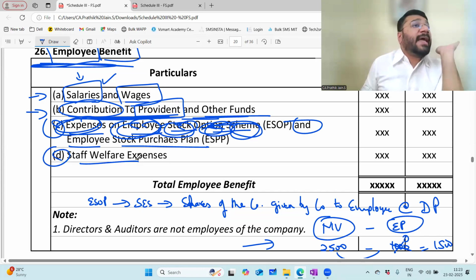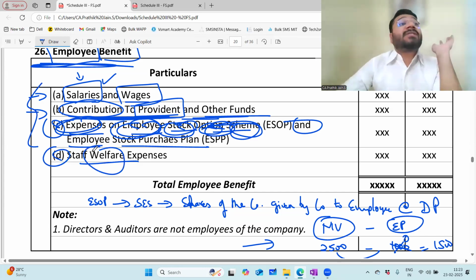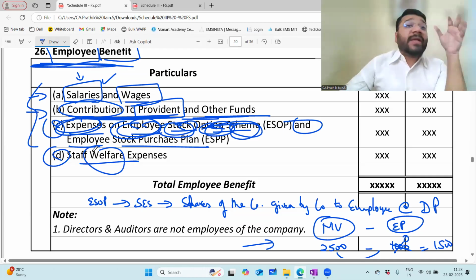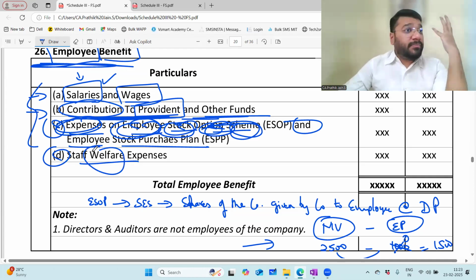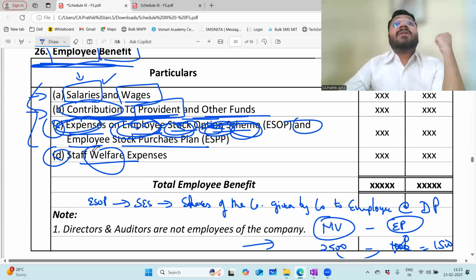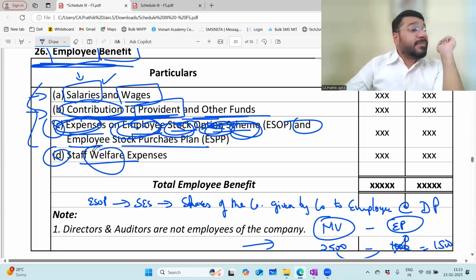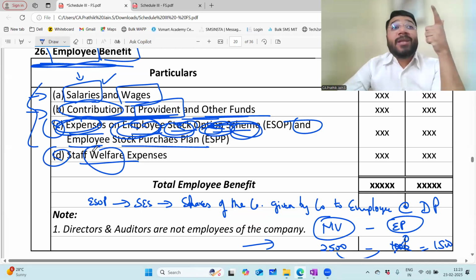Last classification, staff welfare expense. Any expenditure done apart from the above three for the purpose of welfare of the staff. For example, one of my top key persons who's taking care of the sales department is a little bit unhealthy. If he dies, then who will take care of my company sales? So what I tell him is, hello, go to the gym. I will pay your gym subscription.